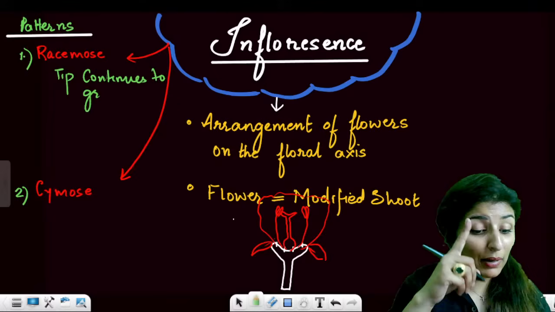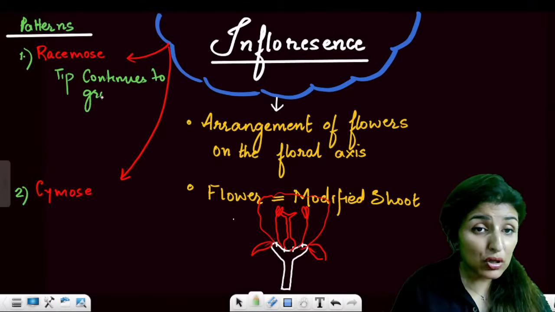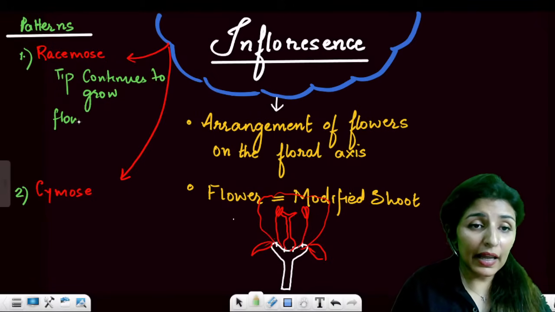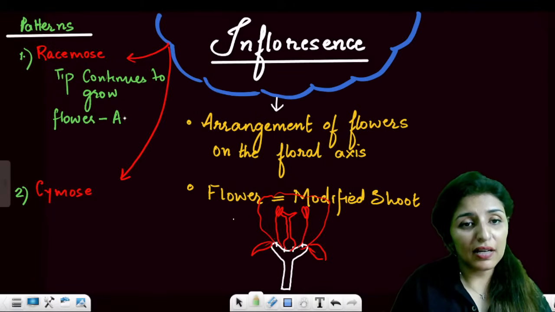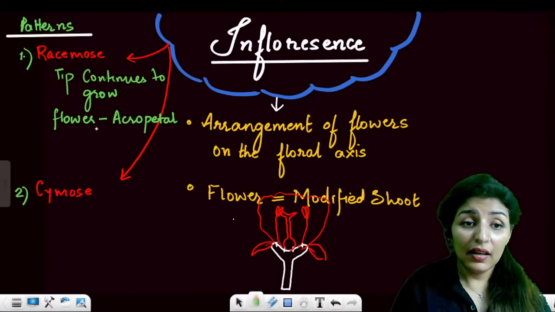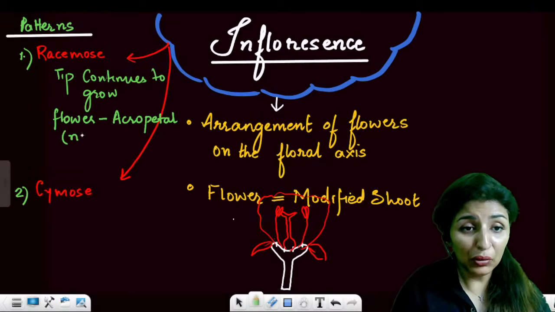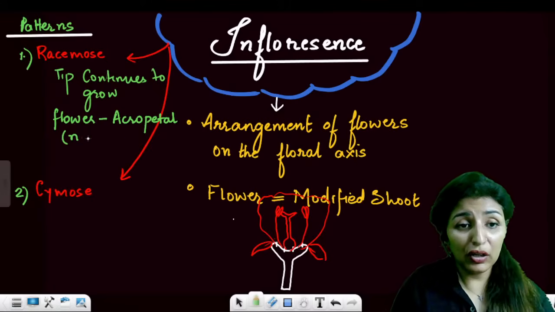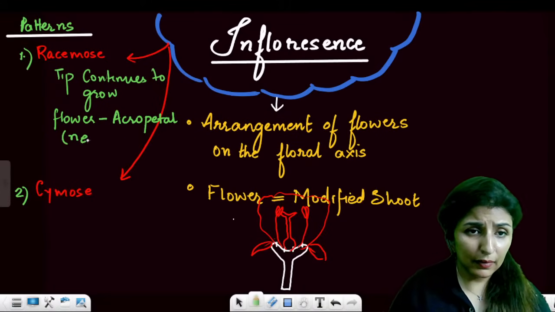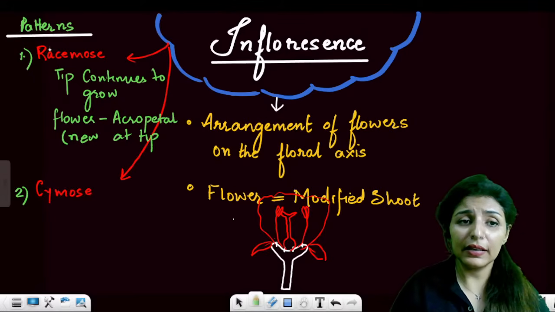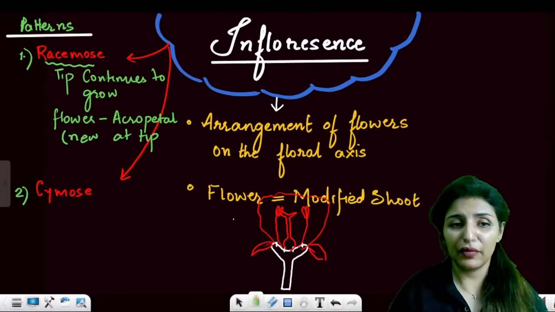So main axis will continue to grow. Basically the flowers are in acropetal succession. What is acropetal? New at the tip. When new is at the tip, that is called acropetal. And this is the racemose type of inflorescence.